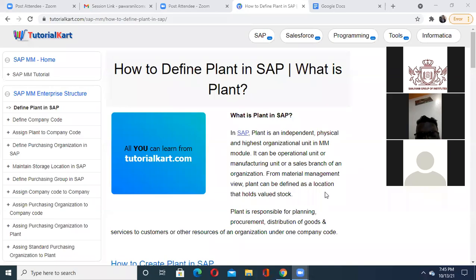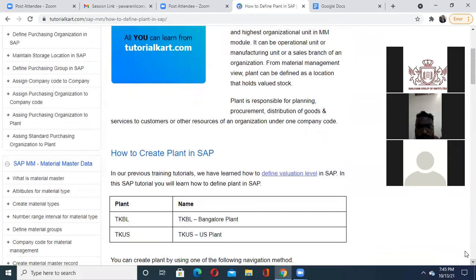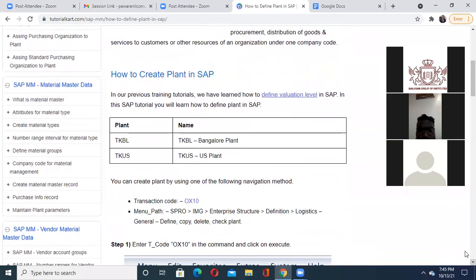Okay, so in this particular one, when I'm going to define a plant in your SAP MM module, in your SAP logon, you need these first two parameters. One,